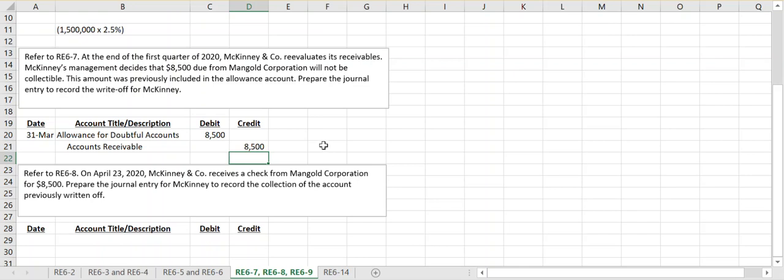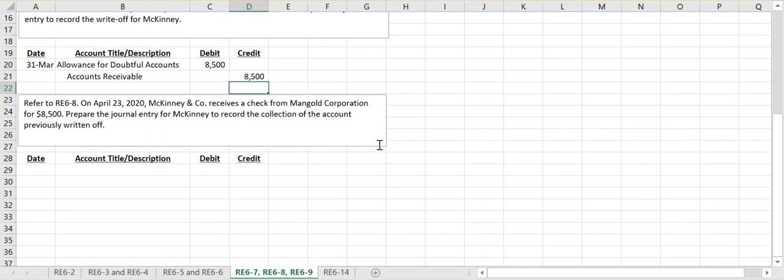And then in the next one, review exercise 6-9, it says, referring to the information in review exercise 6-8, on April 23rd, they actually receive a check from Mangold Corporation for the $8,500. So this is what we call a recovery of a write-off. I eliminated Mangold Corporation's accounts receivable balance, right? Think about those subsidiary ledgers that you learned about in Accounting 101. Every single customer has their own subsidiary ledger, so that we know at any given time how much we're owed from each individual customer. At this point, Mangold has a zero balance.